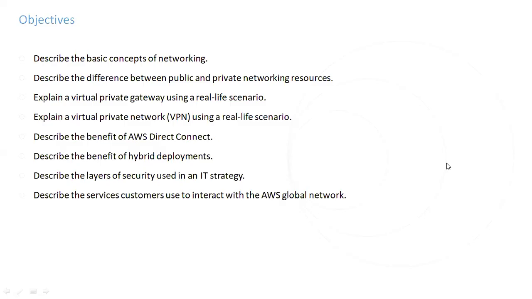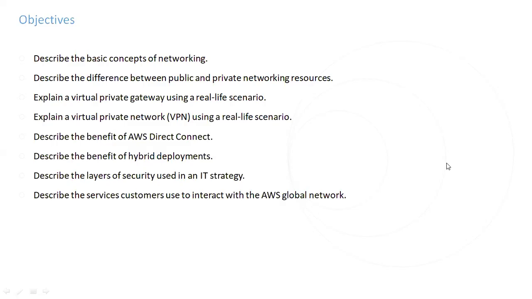In this session, we are going to discuss networking in AWS. Here we are going to discuss what is the basic concept of networking. Then we will discuss the difference between public and private networking resources. And then, what is a VPC?